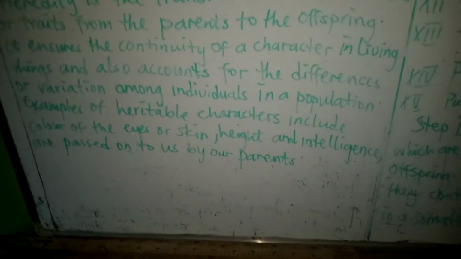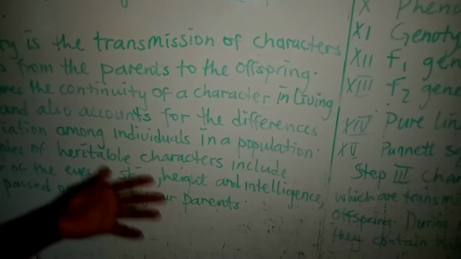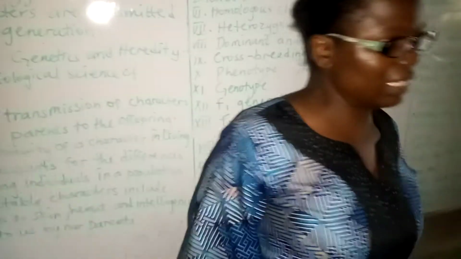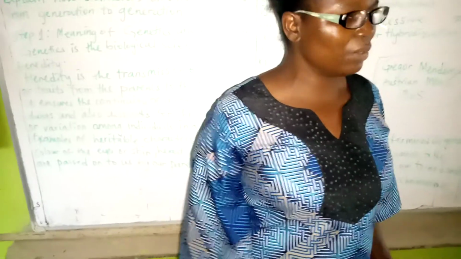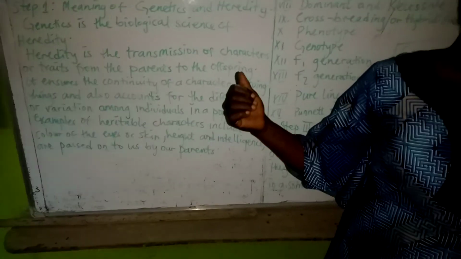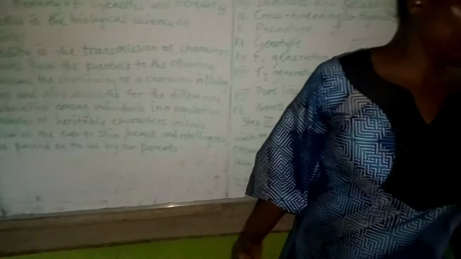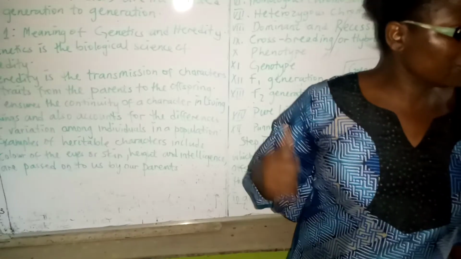You'll be wondering, in a particular set of students, some are intelligent, while some are not intelligent. All these are hereditary characters. The one that is intelligent has received intelligence from the parents, and biologically we are told that intelligence is transferred from the mother. So if your mother is very intelligent, automatically as a daughter, you receive this trait from your mother.